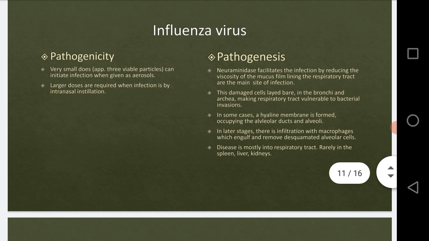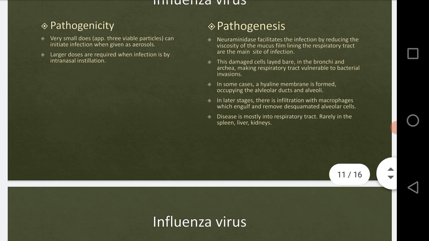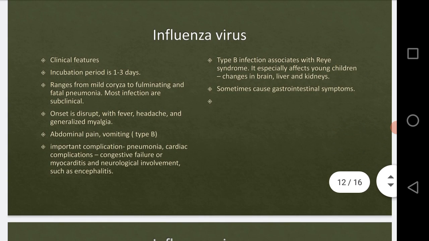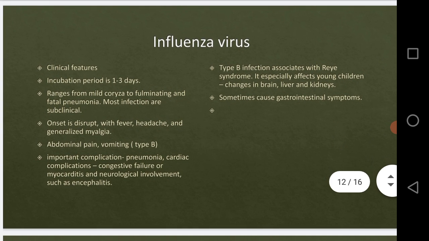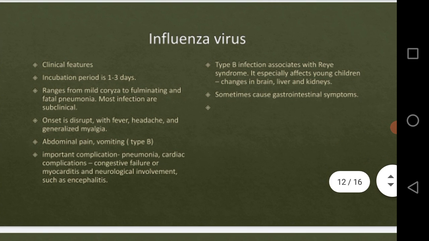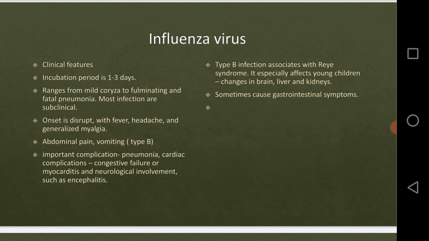In this online lecture, after the pathogenesis and the pathogenicity, we will see the clinical features of the influenza virus, right? Clinical features, symptoms. What are the symptoms of the influenza virus or this disease? This flu, what are the symptoms of this flu?